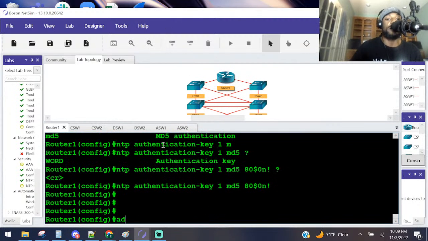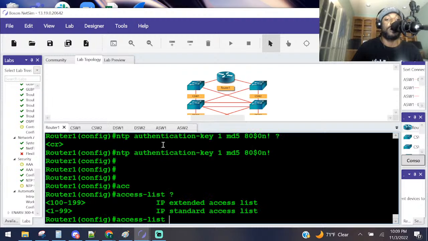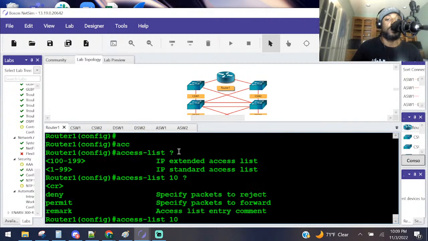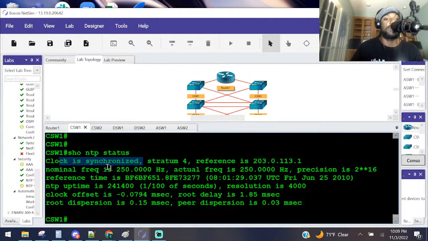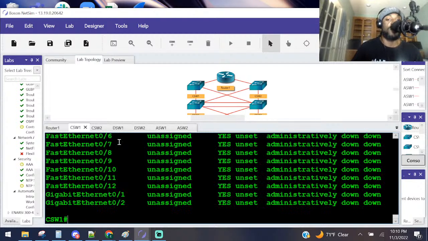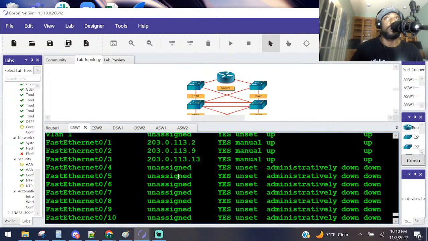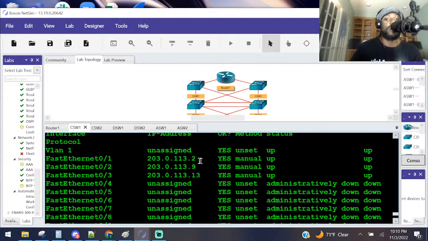Create an ACL. Access list, ID of 10. What do they want us to do with it? Configure it to match permitted traffic from CSW1's FA01 interface. So let's go see what that is. Let's say permit, and we're gonna put the address and then match every octet in it. CSW1's FA0. This guy, show IP interface brief. What's the FA00 or 01 interface? That right there. 113.2. So permit that IP address.